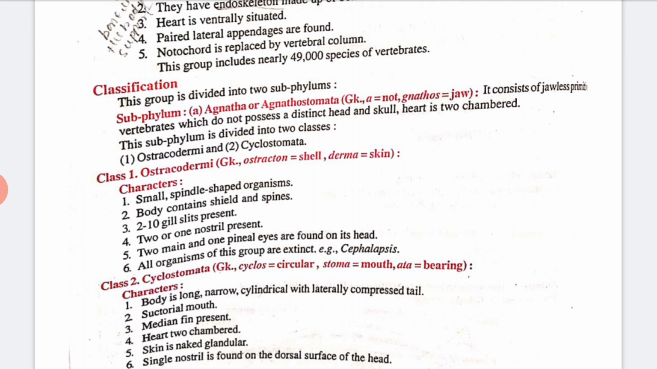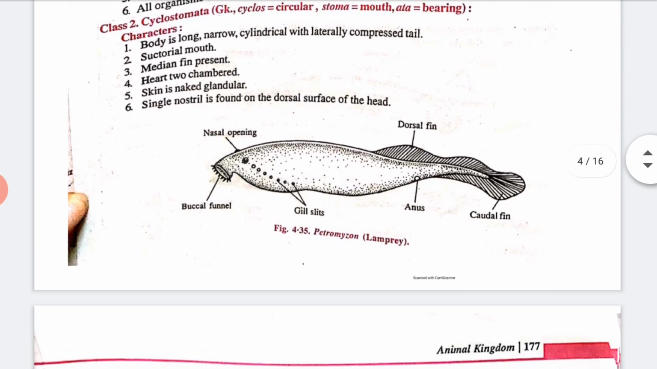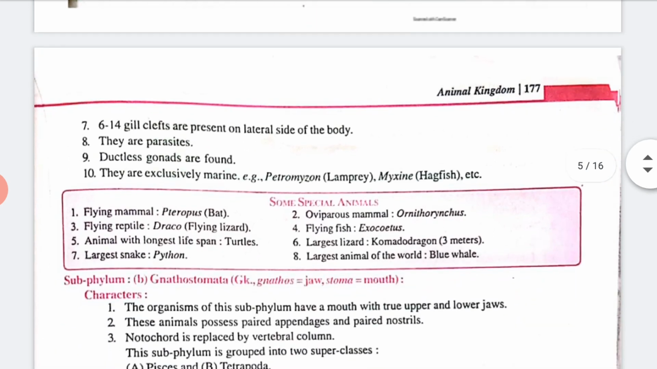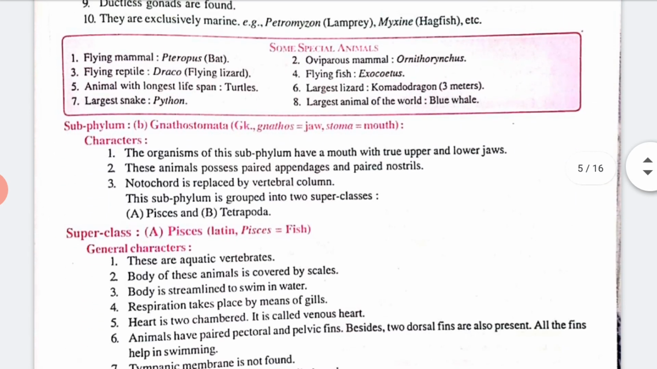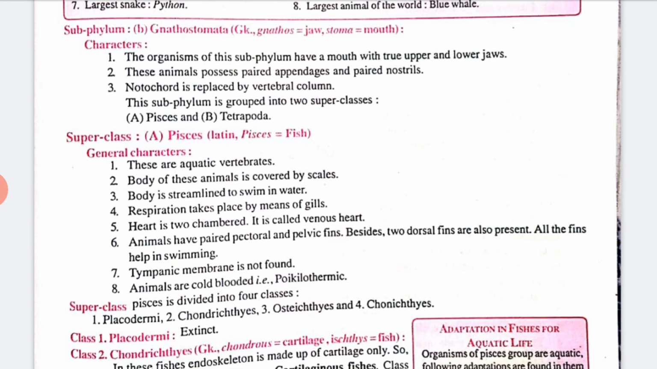Again Agnatha is divided into different classes. You can see here, some examples and pictures are also given. Now when we talk about Gnathostomata, gnatho means jaw and stomata means mouth. That means jaws and mouth are present, so these organisms have a mouth and true upper jaw and lower jaw. Again it is divided into superclasses, like Pisces, which means fish. So fishes come under this category.